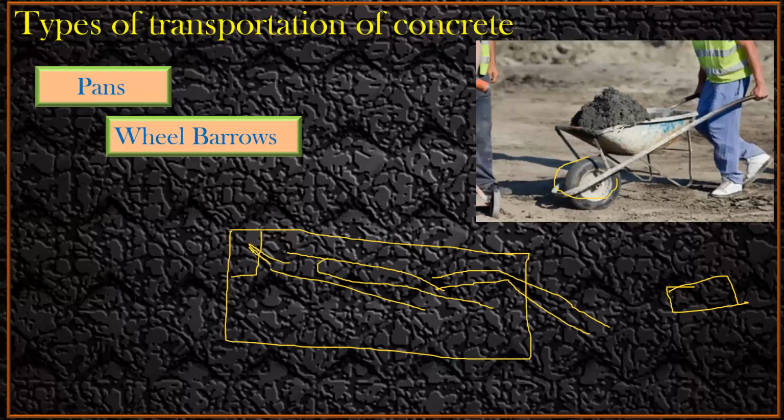In most of the local construction you can see people using wheelbarrows only, so that it can be placed easily and less effort is required. Since it has a tire, it can go on its own with a little effort from people.